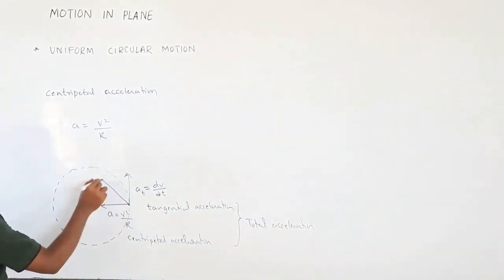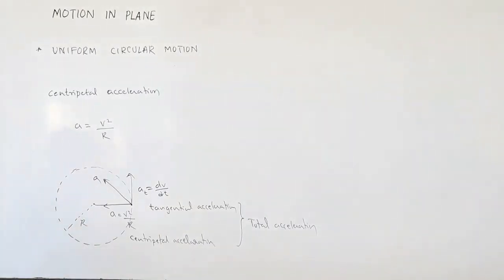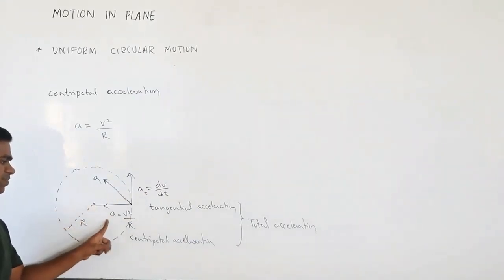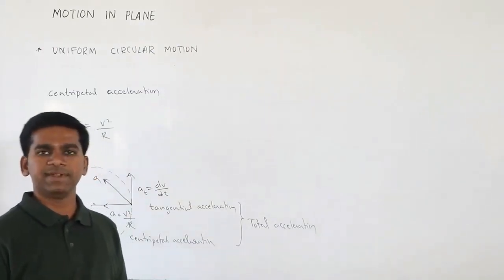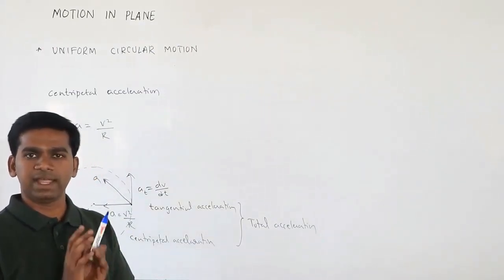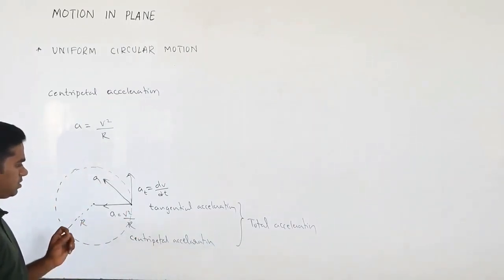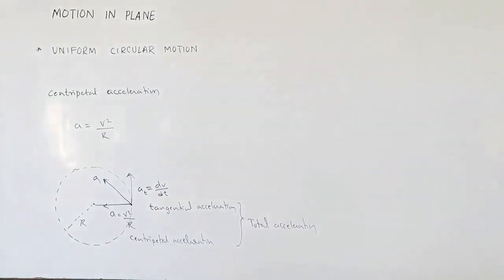Where will it be? It may be somewhere here. Simply you can write it. No need to worry about all these things, but you should know what is tangential acceleration and what is centripetal acceleration. If they simply ask you to find total acceleration, we should not simply find the centripetal. You have to find centripetal, tangential, then find the resultant. It is very important to remember the total acceleration, the tangential acceleration, and your centripetal acceleration, which you can also call normal acceleration.